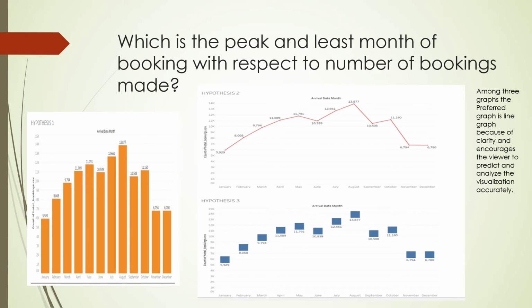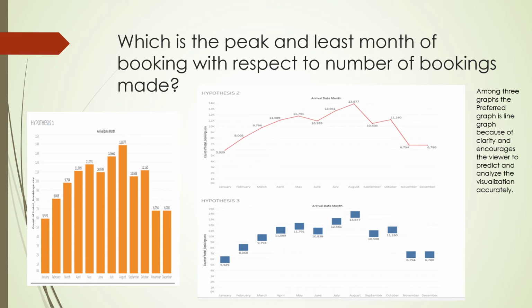Moreover, the least bookings were made in the month of January, approximately 5,929, November roughly 6,794, followed by December, which is just 6,780. The least number of bookings could be for many reasons. Maybe a few of them can be due to high rates, low ratings, poor advertising, customer service issues, lack of customer preferences, hotel location, cancellation, rigid policies, etc. Many reasons are possible for the least number of bookings.